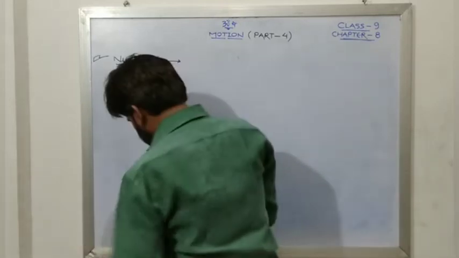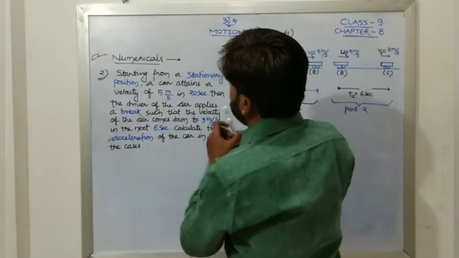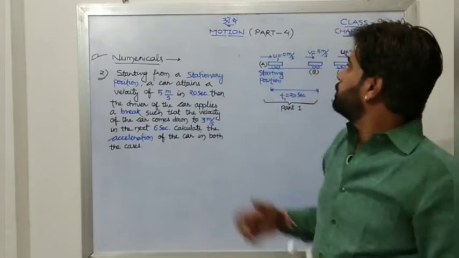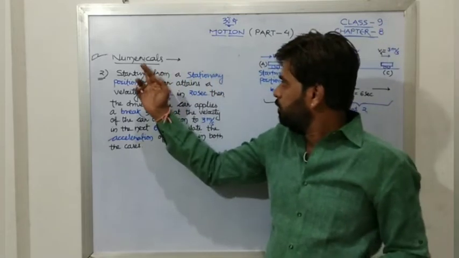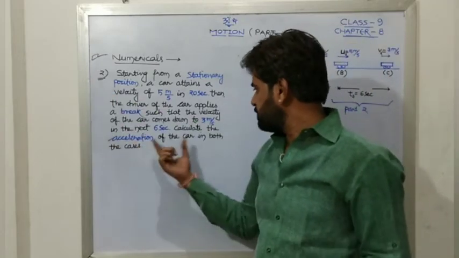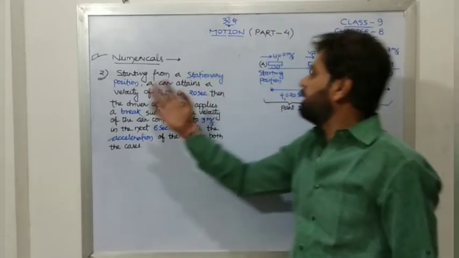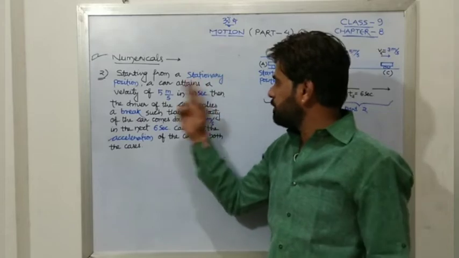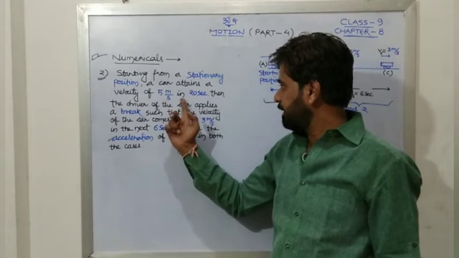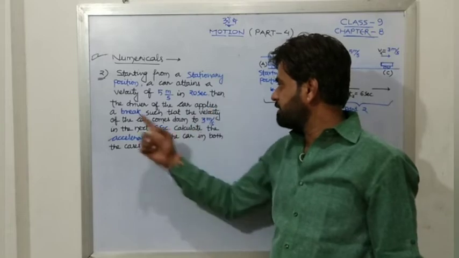So next numerical. In part 4, numerical, that is second one. Now that is numerical 2, which is based on acceleration. Now how to solve such type of numericals? So let us see. Starting from a stationary position, a car attains a velocity of 5 meter per second in 20 seconds. Then the driver of the car applies a brake.